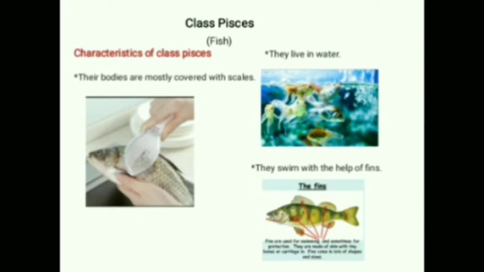Have you got it about the class Pisces? There are 3 characteristics of class Pisces. The first one, their bodies are mostly covered with scales. They live in water and they swim with the help of fins.